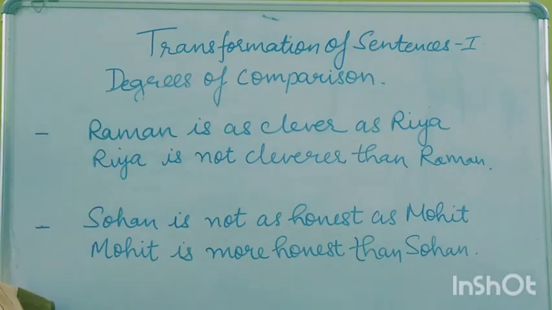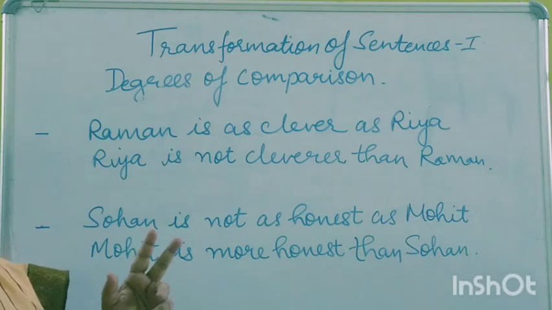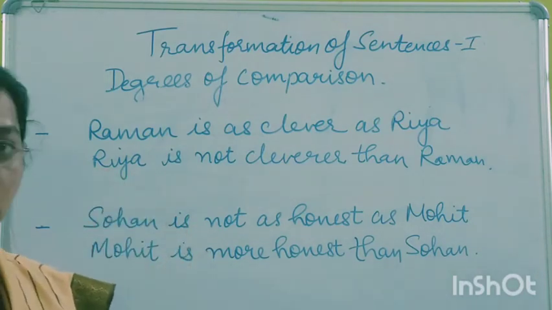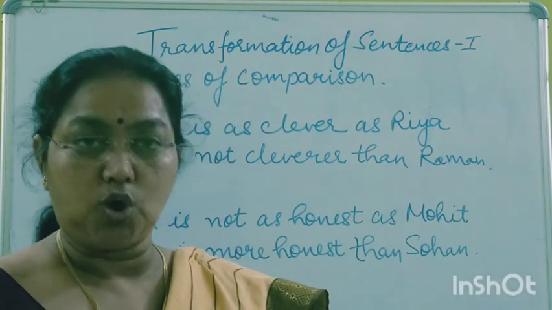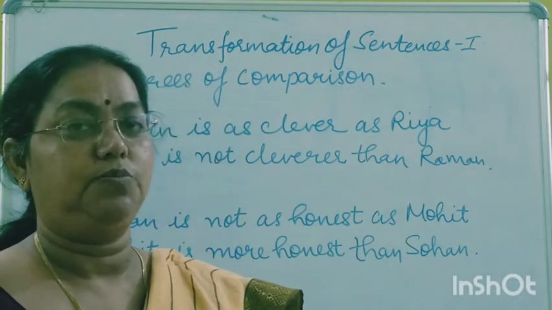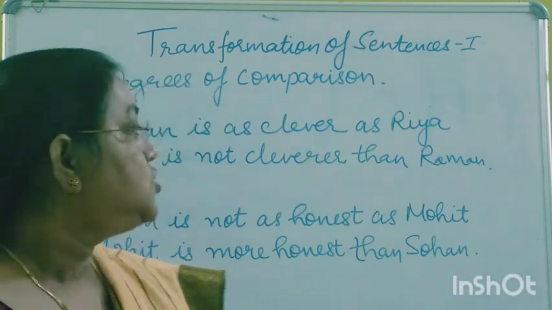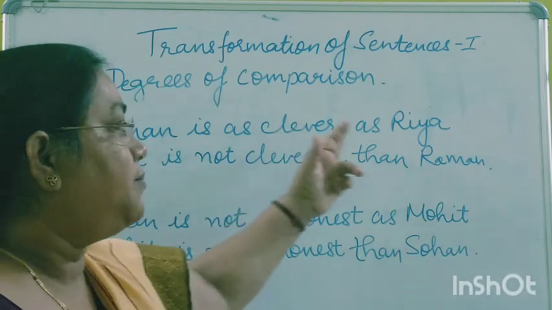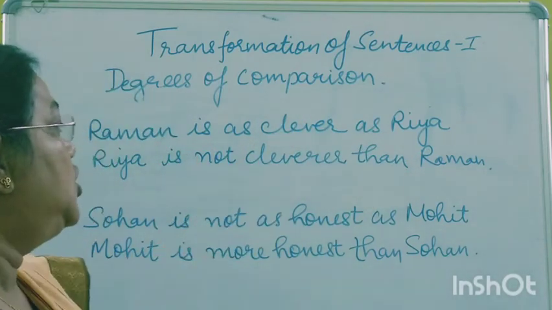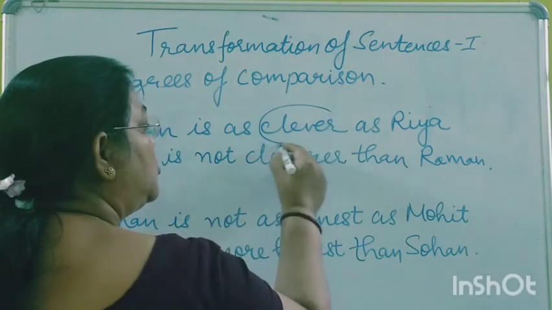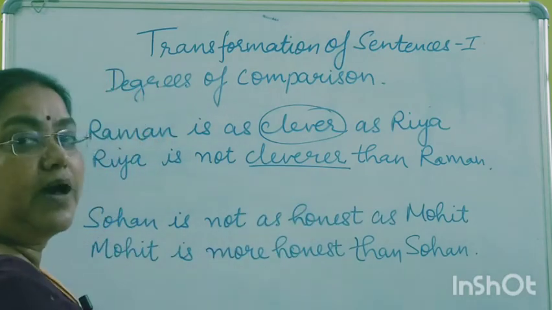This is comparative degree. When we are directly comparing between two, then only 2 degrees are possible, that is positive and comparative. Superlative is possible when the comparison is between more than 2 things. Here the comparison is between Raman and Riya. "Clever" was positive, and "cleverer" is comparative degree.